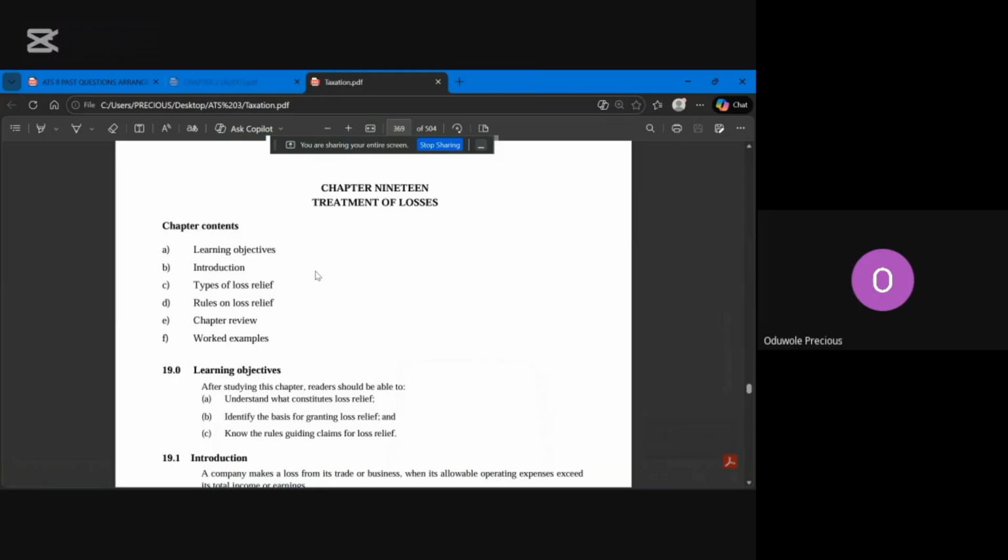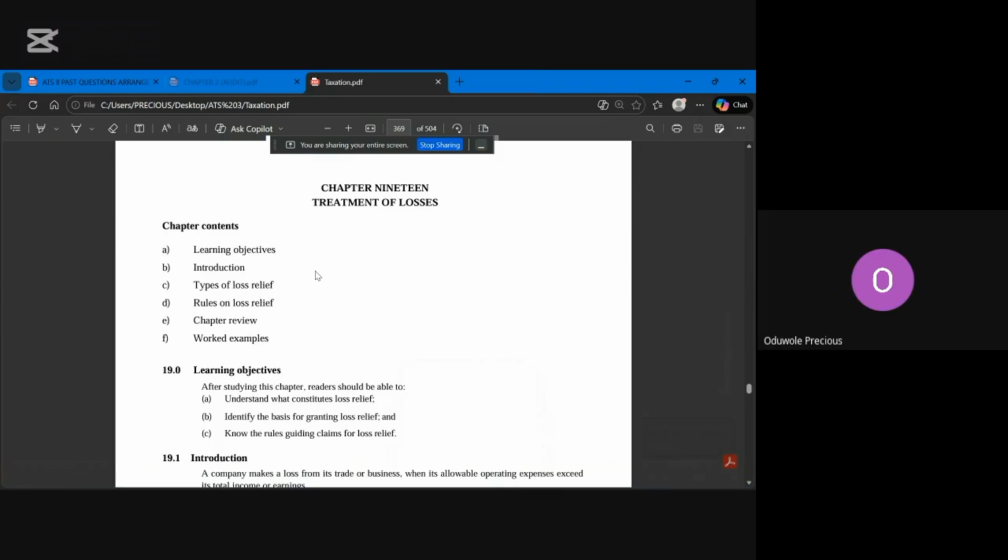Relief is something that will ease the burden of taxation, because they have made loss. And you know what loss means? Let me quickly define it.